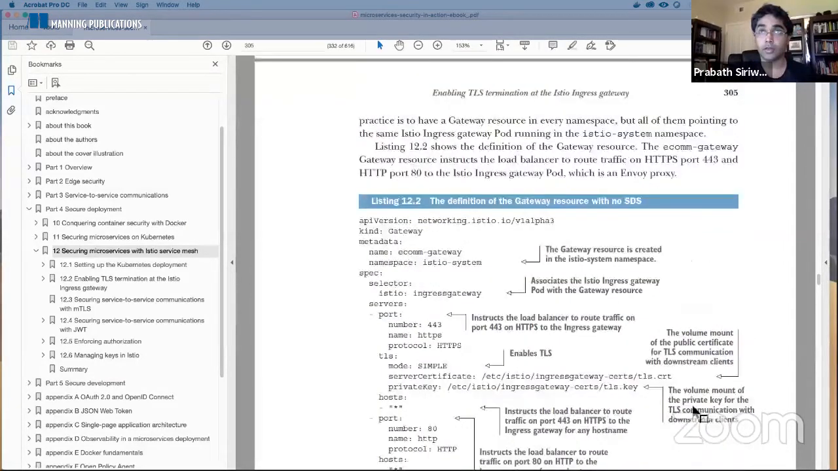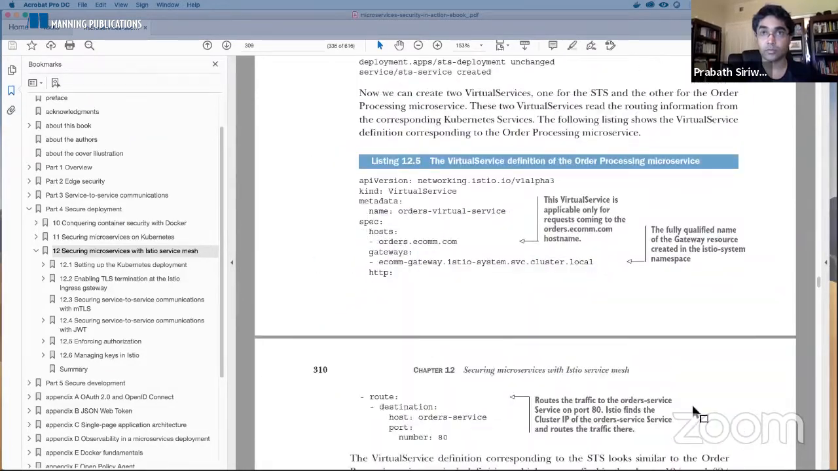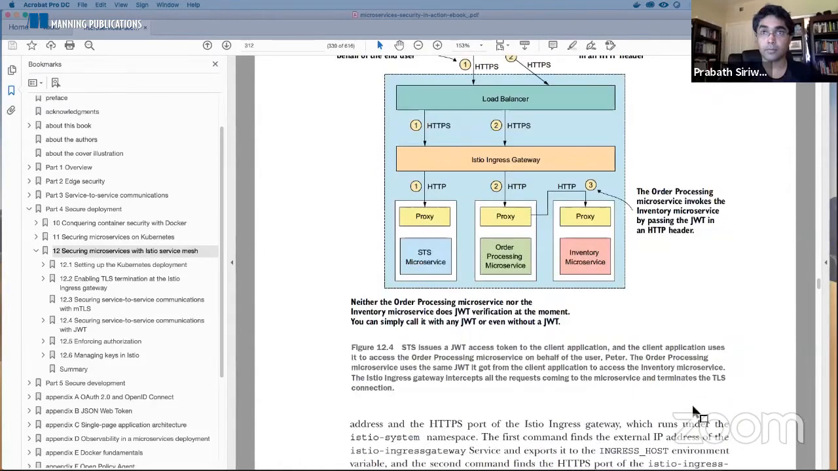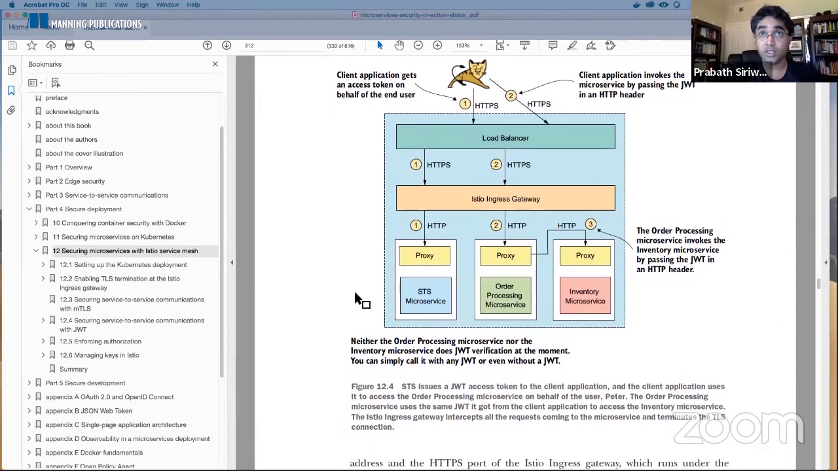If you look at this diagram, now all the requests coming to our proxy will go through the Istio ingress gateway, right? To the STS and also to the order processing microservice. This will be secured with HTTPS. It was not secured with HTTPS before. And if you are using Istio 1.5, this communication will once again be out of the box enabled with MTLS support. But if you are using a version prior to 1.5, if you don't do any changes, then this would be simply just HTTP.